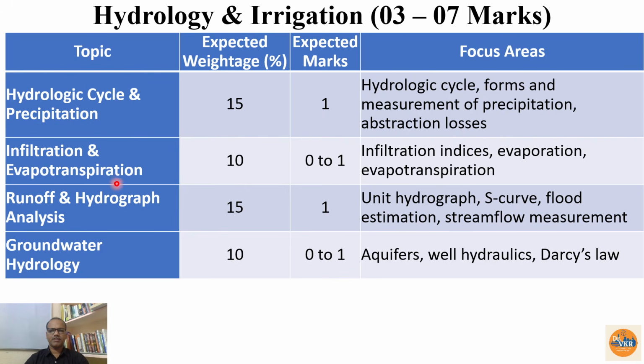Then infiltration and evapotranspiration, here we may have a 1 mark question or 0. Infiltration indices, evaporation, evapotranspiration, these things we need to cover. Then runoff and hydrograph analysis, very important. Here I have given 1, but sometimes they may ask a 2 mark question related to the hydrograph. So unit hydrograph, S-curve, flood estimation, stream flow measurement, these are the topics we need to look for.